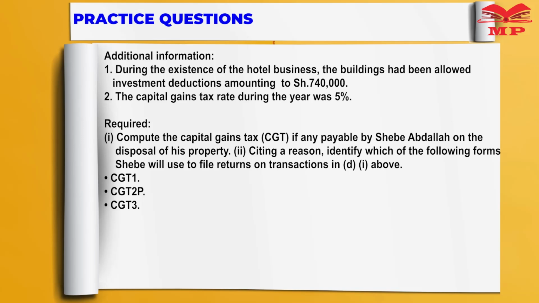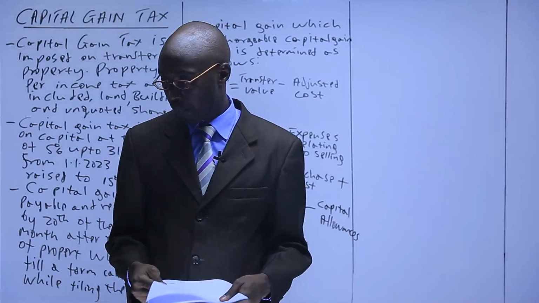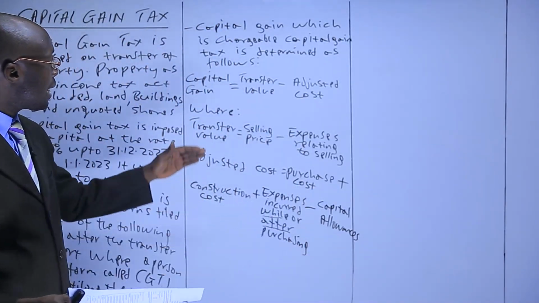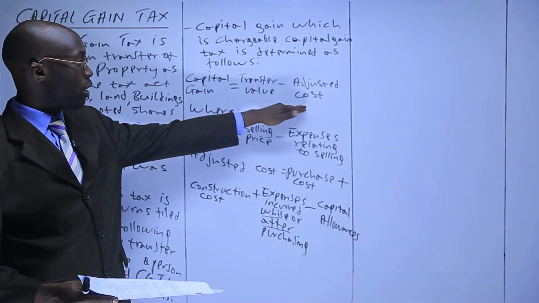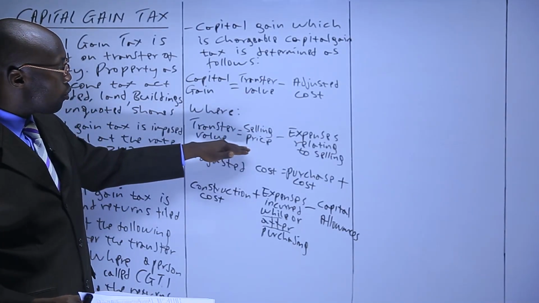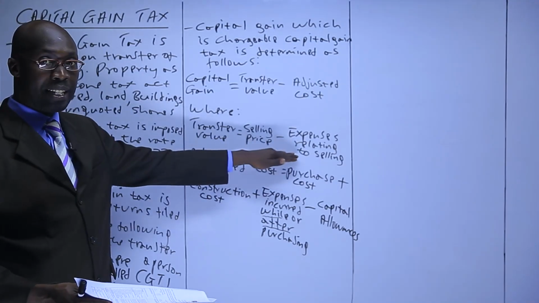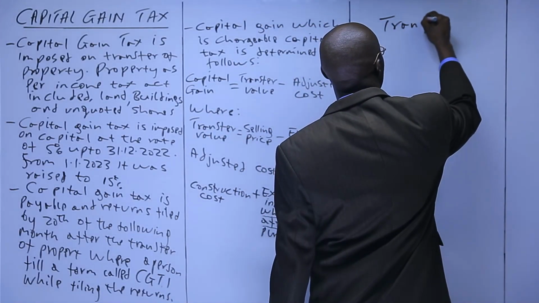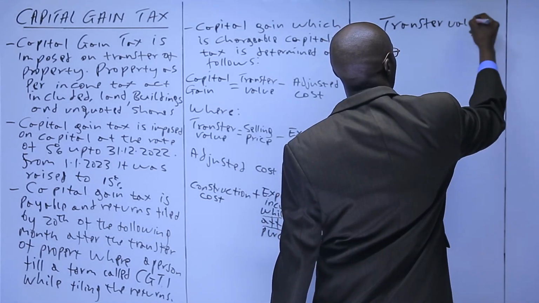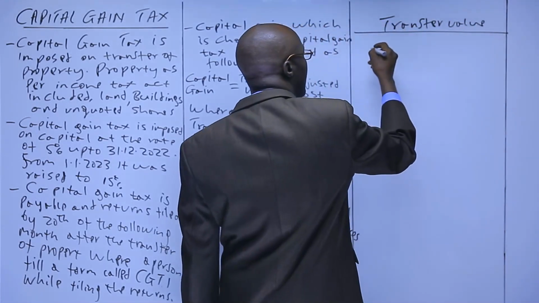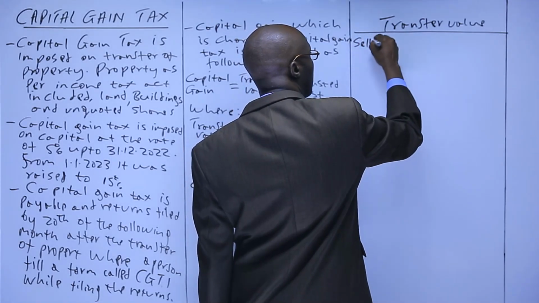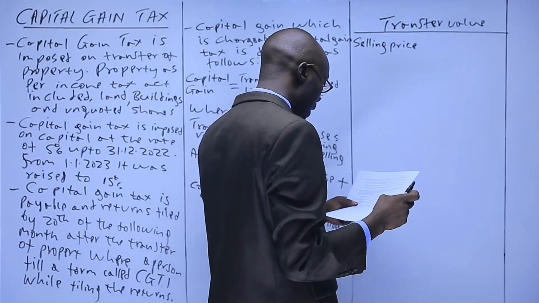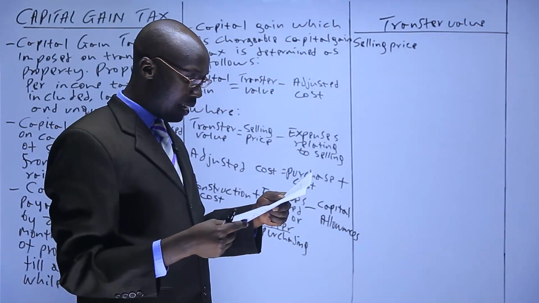And citing reasons, identify which of the following forms Shebe would use to file the returns in the transaction above. So we want first of all to compute the capital gain tax. First we had said to get the capital gain, you take the transfer value minus adjusted cost. So we need to get the transfer value, which you said is the selling price minus expenses incurred while selling. So we start with the transfer value, which is going to be the selling price. Then we ask ourselves, how much did he dispose the building?